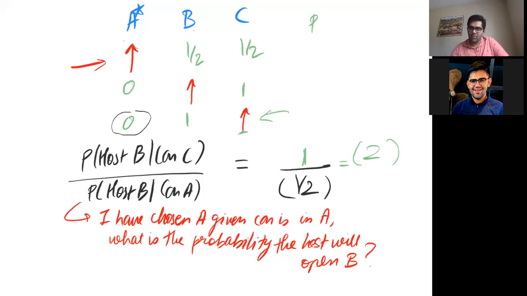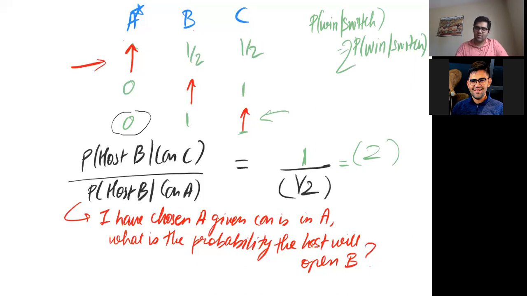Okay, so P of winning given I switch is twice as much, 2 times that.